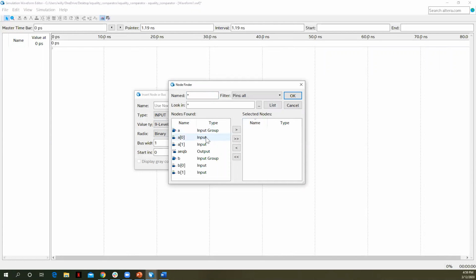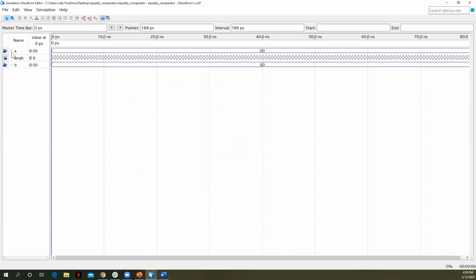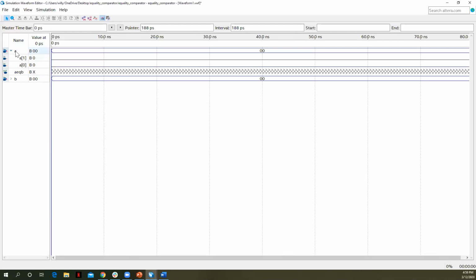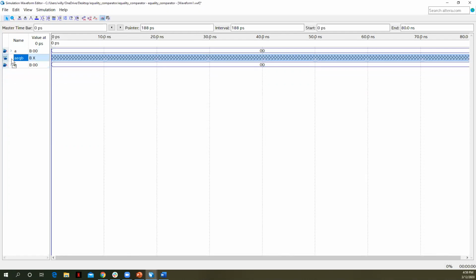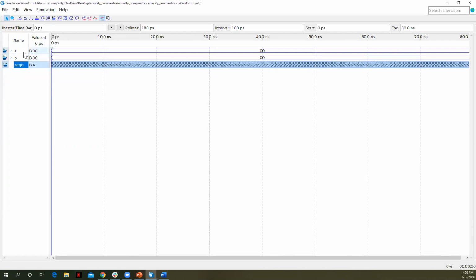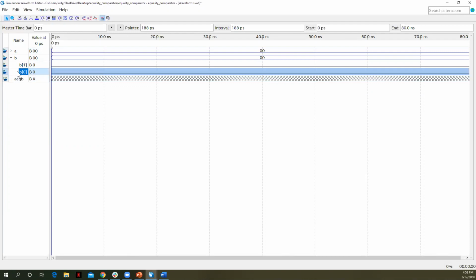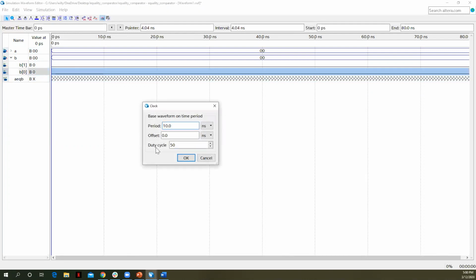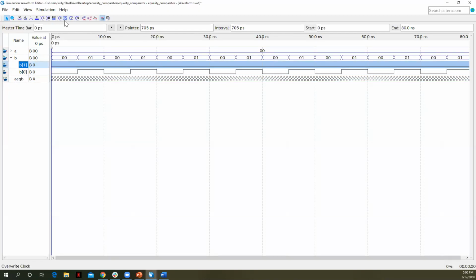Then in our top level, select them all, say OK, OK. Notice now that when we have multiple bit signals, this refers to A, but you've got A1 and A0, and this refers to B, with B1 and B0. Our output's here in the middle. I'm going to drag the output down here. I want A and B to show up like this. Now we're going to generate our signals. In our truth table, this was the least significant bit, so I'm going to give it the shortest clock period. Overwrite clock, 10 nanoseconds. OK. Generating the zeros and ones. Select this one. Let's double the period.